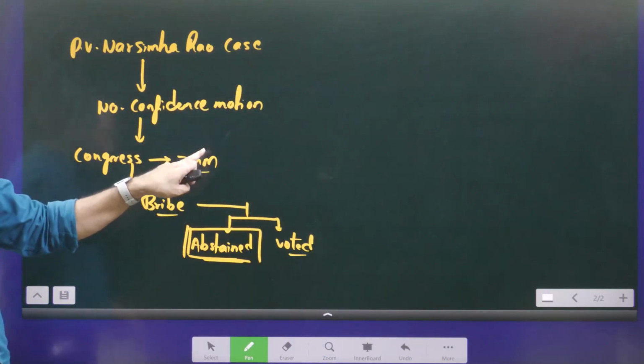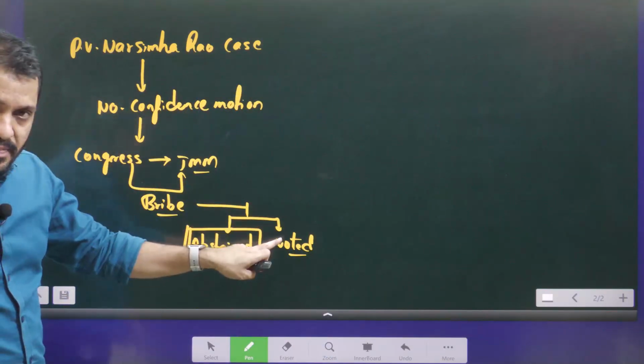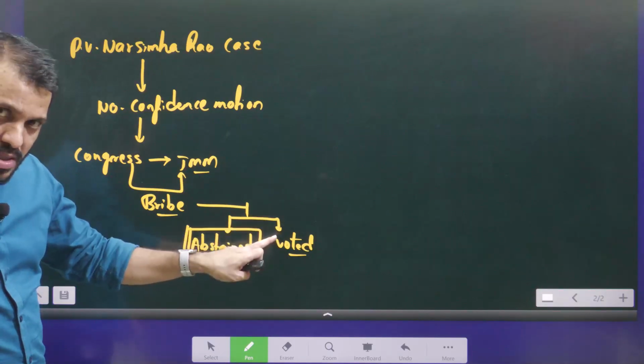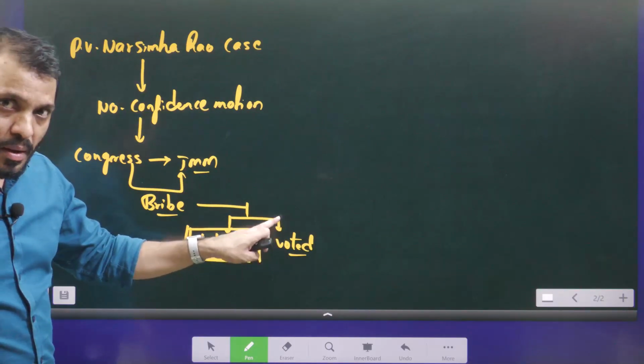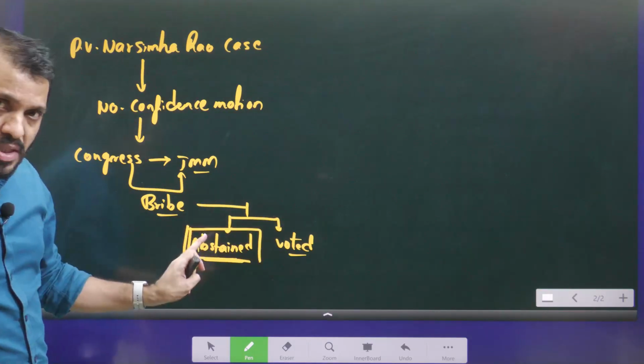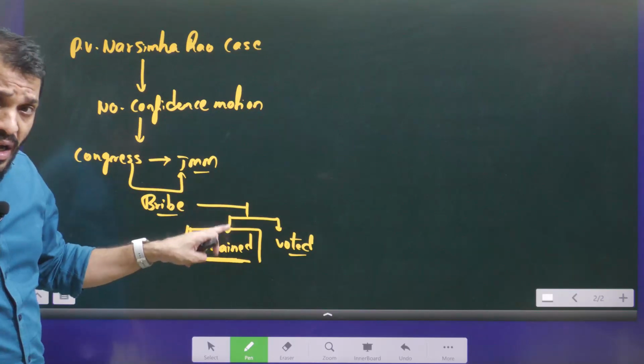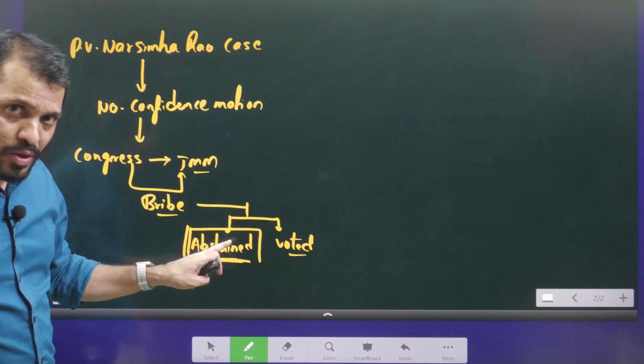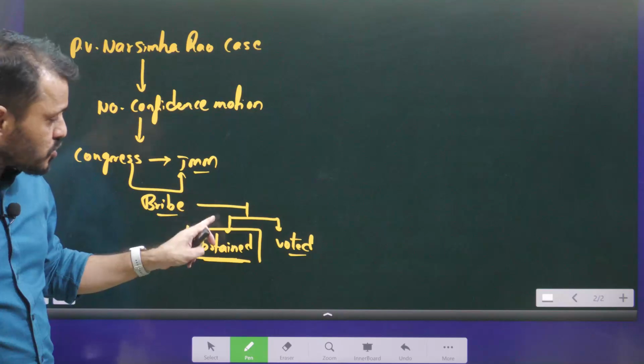So he did not face questioning. Even though he took the bribe, he did not get punishment because that activity is related to parliament voting. That is the kind of immunity these people enjoyed. The person who took the money, but whose end result is not related to parliament voting, got punished.